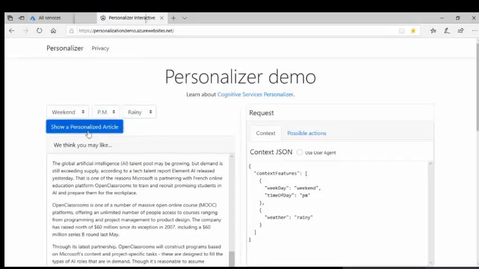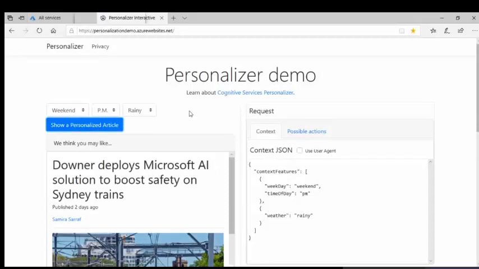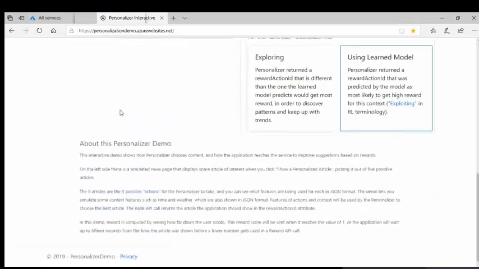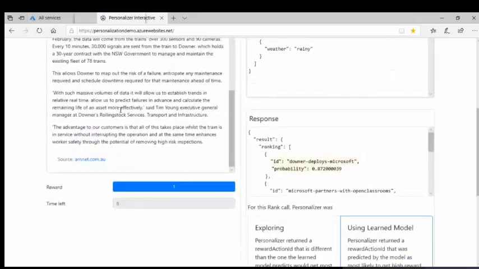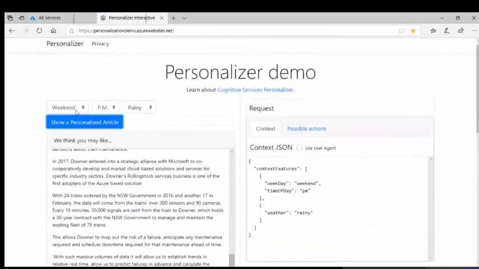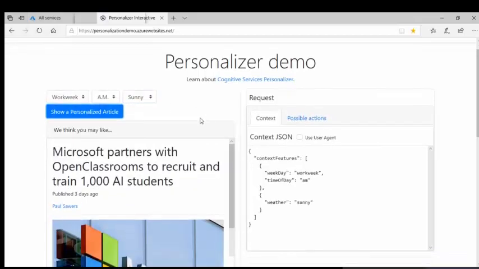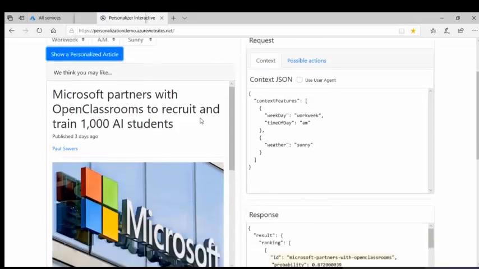Some dining. Task is show personalized article. See, it's showing a different one, right? When we go back to the previous feature, it has to show the one which we have scrolled. See, it's showing Microsoft partners with Open Classrooms.